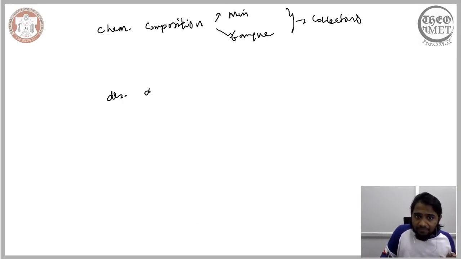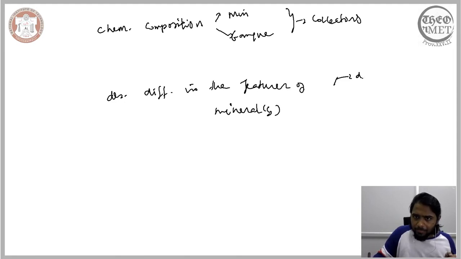In one way or the other, one can relate the desired differences in the features of minerals. For instance, this could be density or the magnetic behavior or the electrostatic behavior.